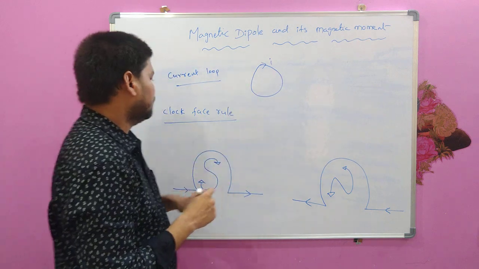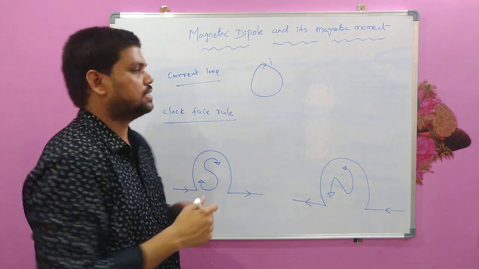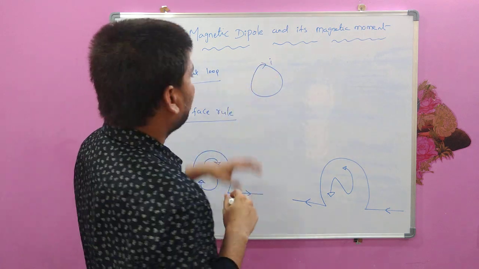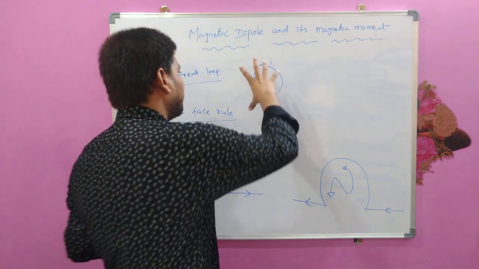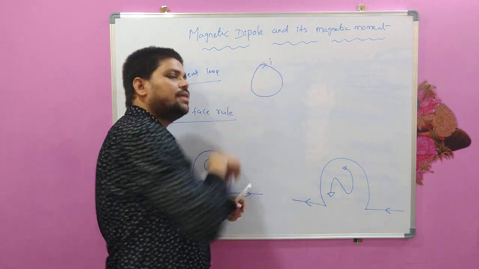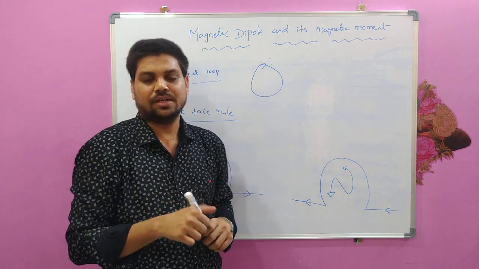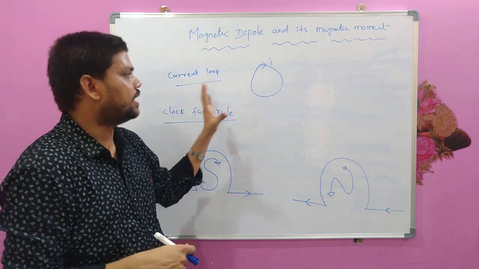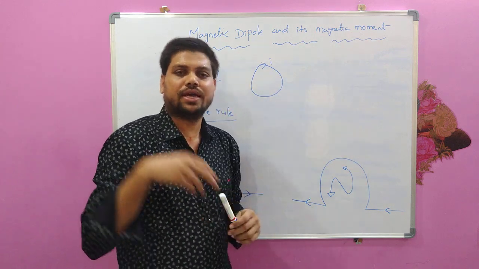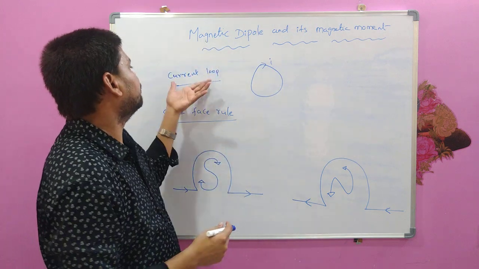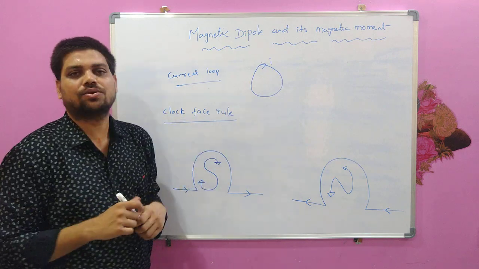If you consider this loop, for example, if you see from this side of the board, the current direction is looking like clockwise direction. And if you see this loop from the back side of this board, you will find that the current direction is in the anti-clockwise direction. So using this clockwise and anti-clockwise direction of current, we can identify the poles of this magnetic dipole, or poles of this current loop. That is what the clock face rule talks about.